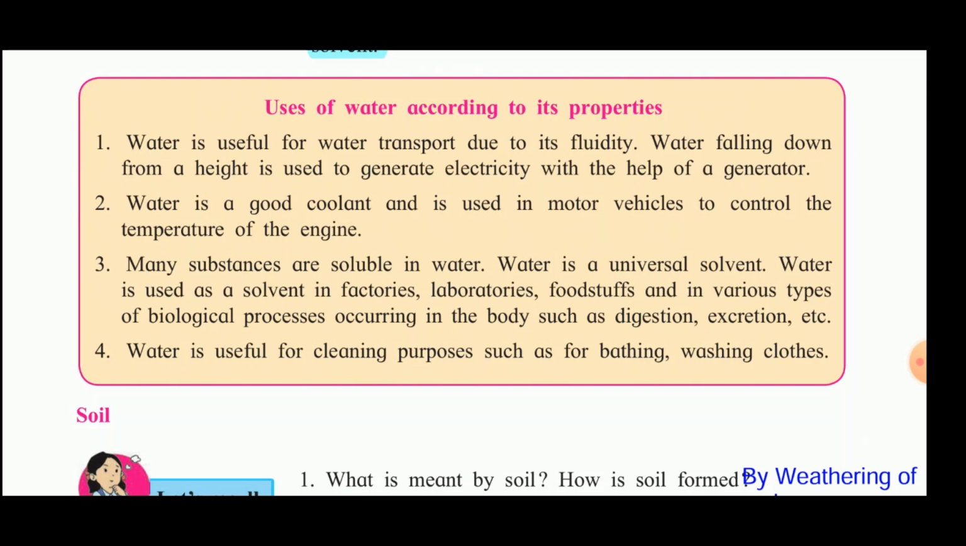Now many substances are soluble in water. Water is a universal solvent. Water is used as a solvent in factories, laboratories, foodstuffs, and in various types of biological processes occurring in the body, such as digestion, excretion, etc. Then the fourth use is, water is useful for cleaning purposes, such as for bathing, washing clothes, etc.